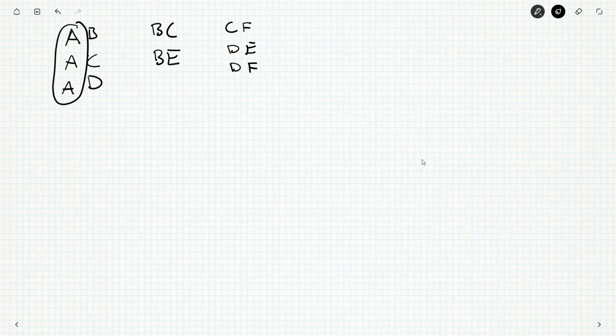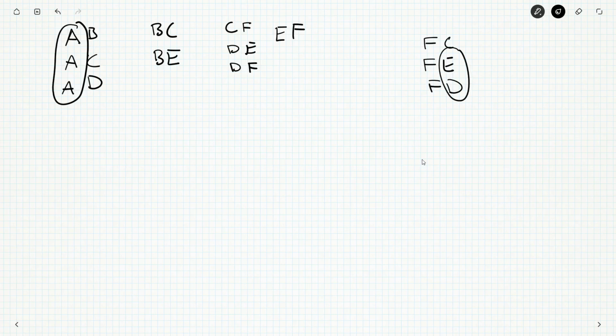Its players play amongst themselves. Now, who does F play? F plays C, F plays E, and F plays D. Do C, E, and D play amongst themselves? E and D do. C and E don't, and C and D don't.